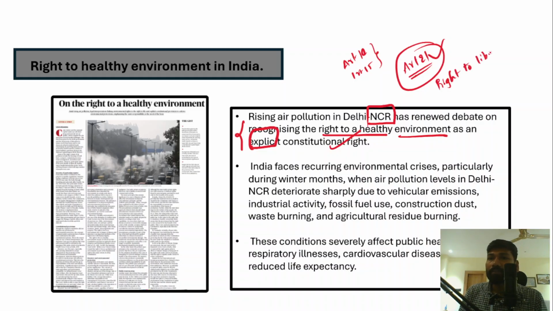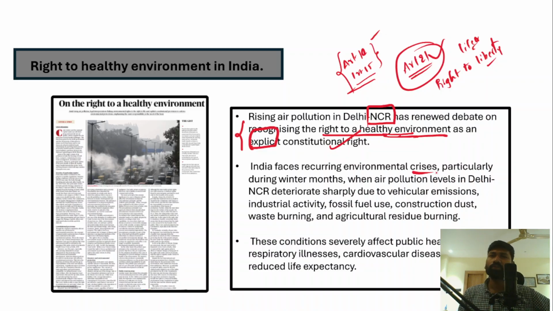So there has been a demand: why don't we recognize the right to a healthy environment as an explicit right, so that if anybody's rights are violated, they will be enforced by the courts? Because in the context of increasing air pollution, India faces a recurring environmental crisis.